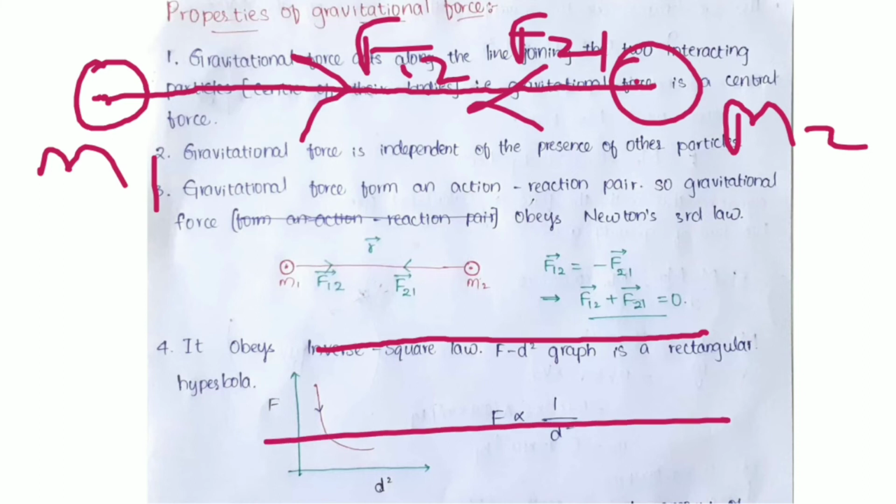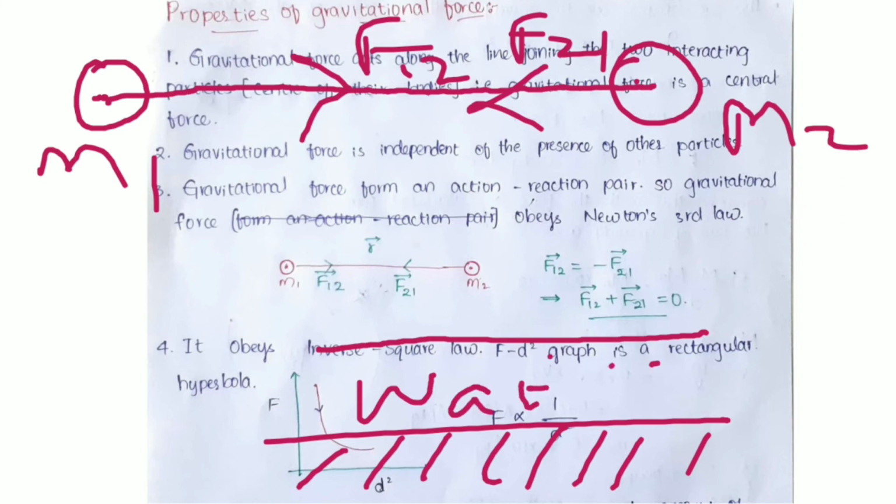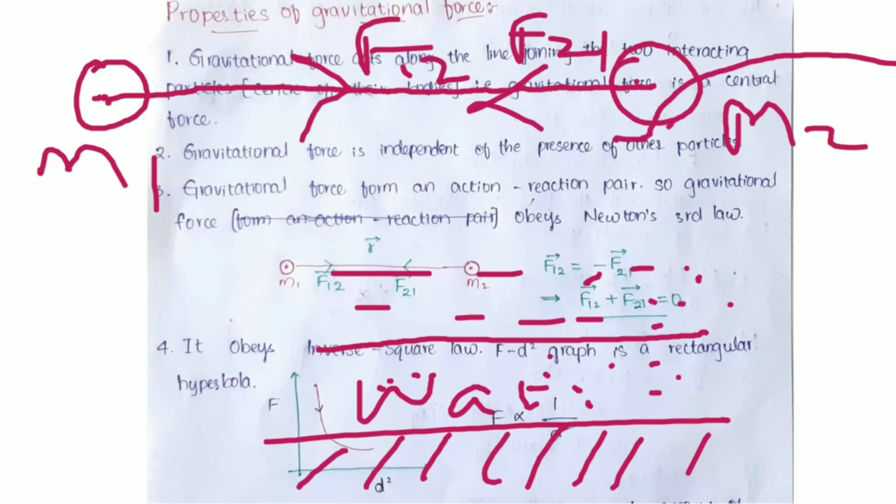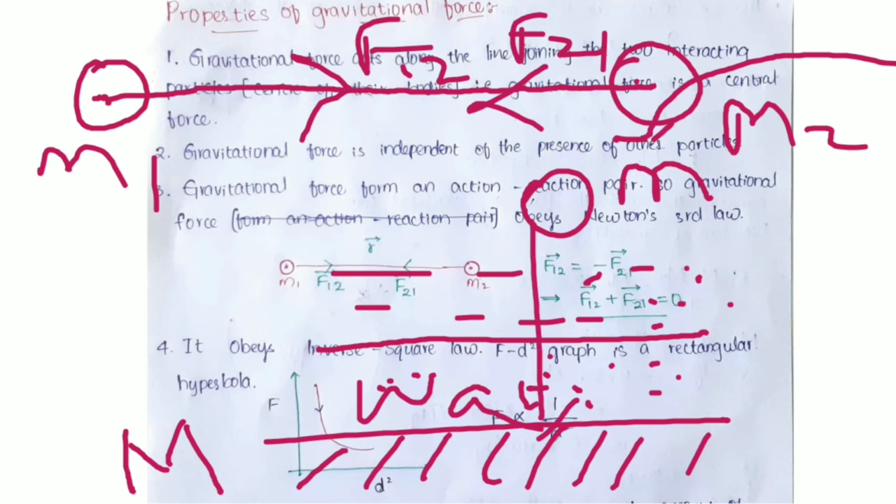This is earth, ground, this is water, and this is air. A body of small mass m was thrown from here, and the mass of the earth is capital M. When we throw this small thing, you just leave it in the air. Where does it go? It goes down into the water, or it touches the earth.